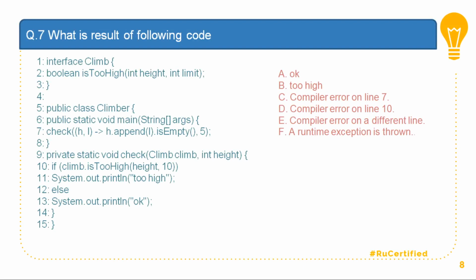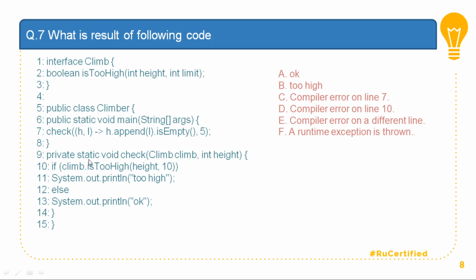Question number 7. What is result of the following code? Now this is typically a lambda expression which is a part of JDK 8. If you look at this method which is present in interface climb, it contains one method which is called is too high, which takes into account two arguments. One is height which is of type int, and second is limit which is of type int as well.